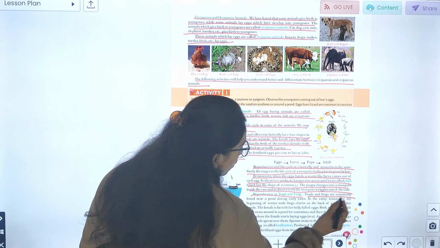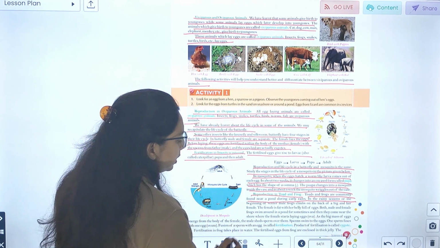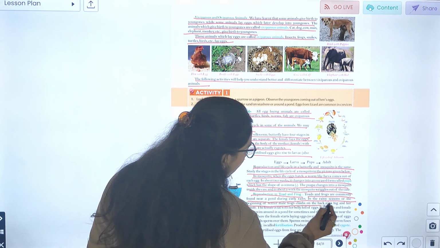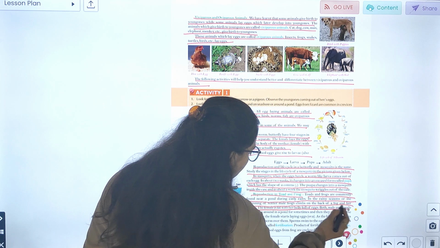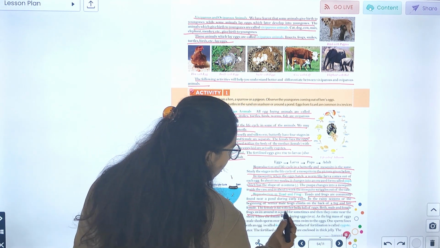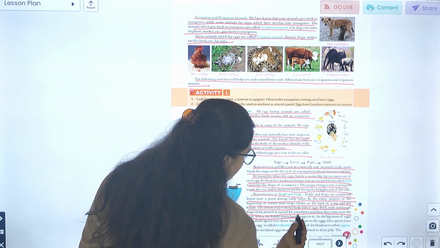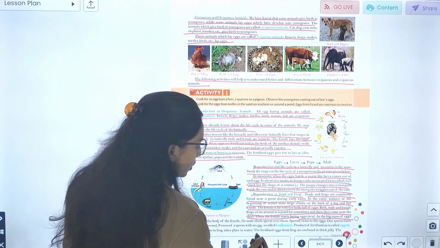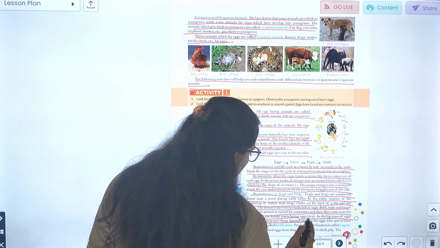Reproduction in toads and frogs. Toads and frogs are commonly found near the pond during early rain. In the early season, at the beginning of the rains, the male frog climbs on the back of the big and fair female. The female is filled with her belly full of eggs. Both male and female frogs swim around in the pond for some time. When they come near the shore, the female starts laying eggs. A big mass of eggs emerges from the body of the female and the male sheds sperm.